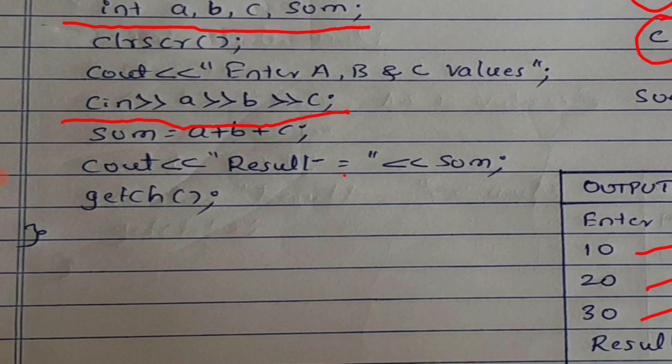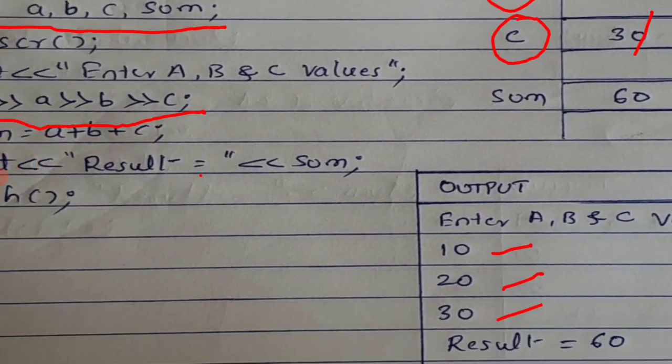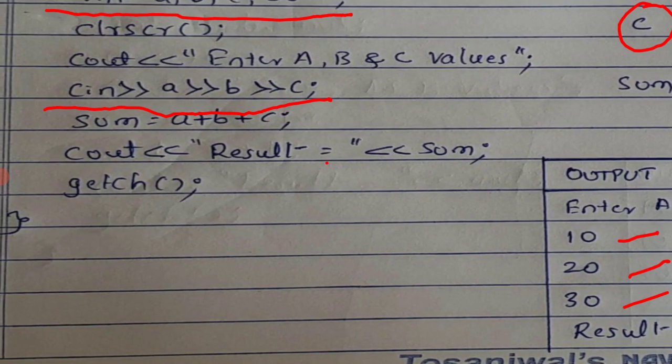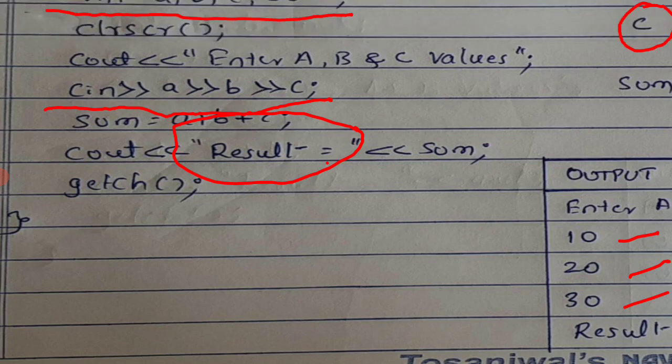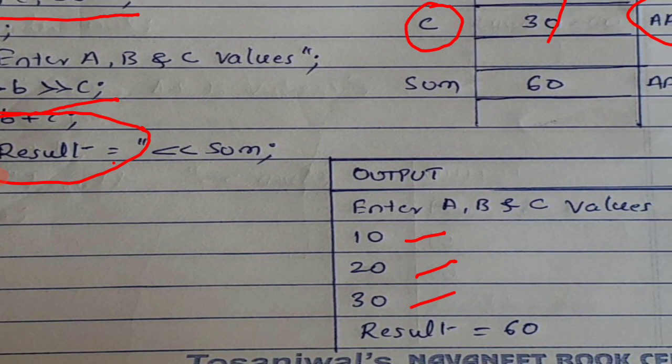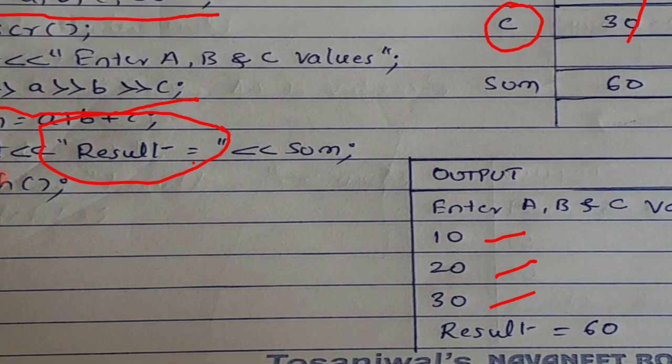Now what happens? Sum equal to A plus B plus C, because we are adding 3 numbers and we have inputted the 3 numbers, and now we are going to add these 3 numbers. 30 plus 20 plus 10 is going to be 60. Then the sum value is stored here, 60. It is in the memory, but we have to show it on the screen. Hence we have to write an output statement, cout. When you write result equal to, this part is just a user message, it is printed as it is. If you write sum of 3 numbers, then you are going to get the message sum of 3 numbers.